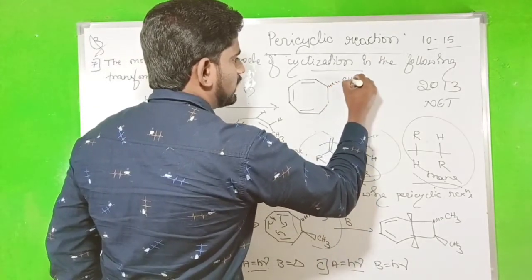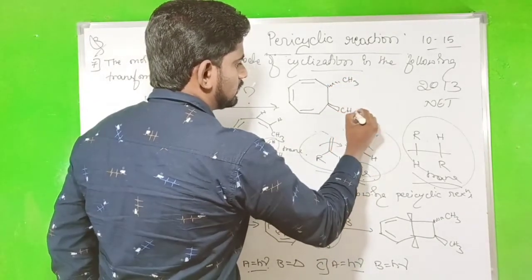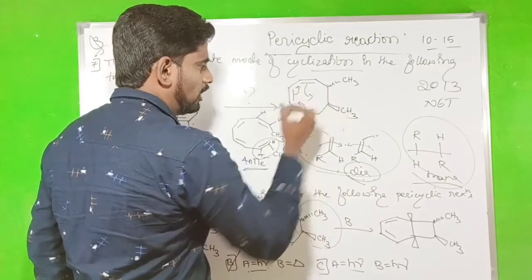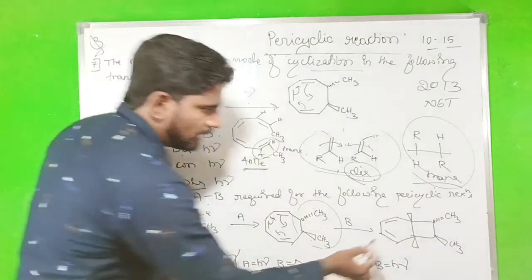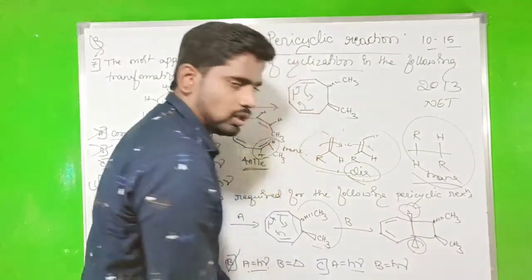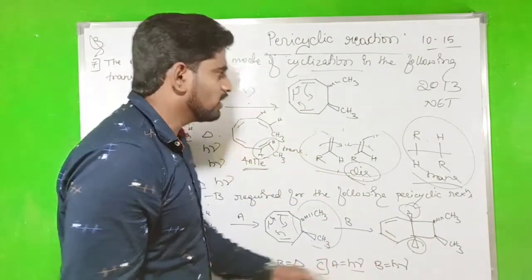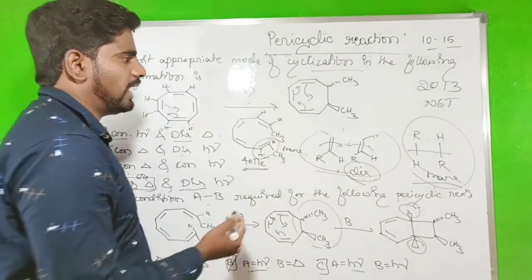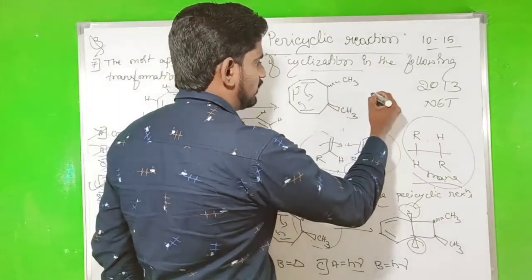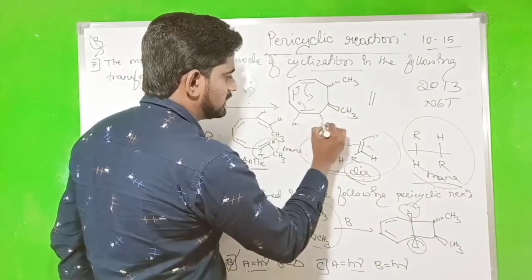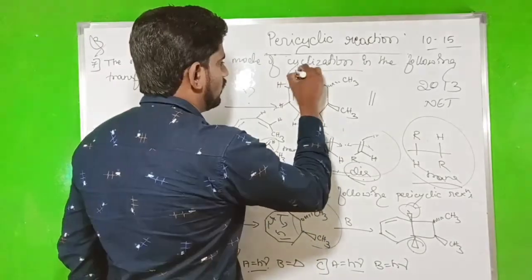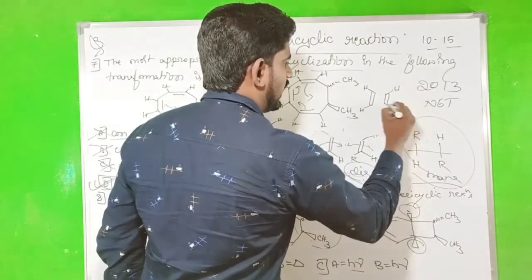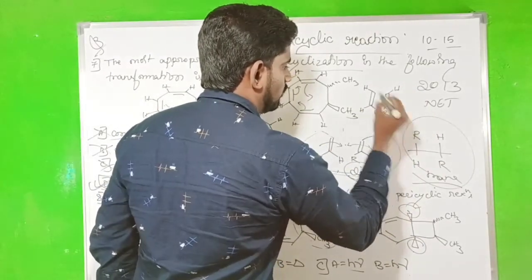This is the dotted CH3 and this one will be the thick line representation. So while forming the 6 pi bond, we should get the cis form. Why? Because the 2 hydrogens are in the same plane, above the plane, so that's why it is called a cis form. So the product should be the cis form. How can we follow? Look here, 6 pi electron. Take the model. These all hydrogens are on the same side, same plane, right? So double bond, hydrogen, double bond, hydrogen, double bond. This is a hydrogen and this is a hydrogen. This is an R and this one will be the R.